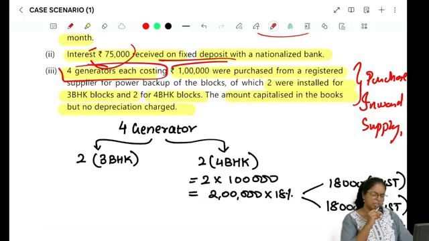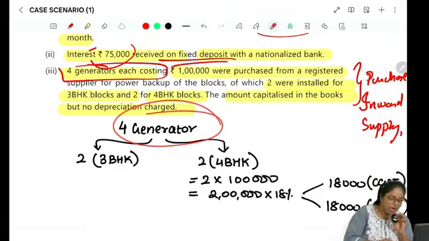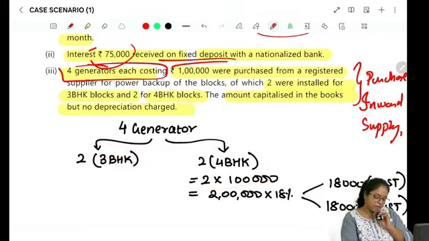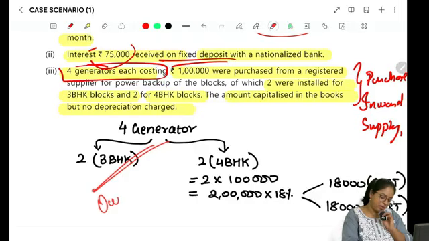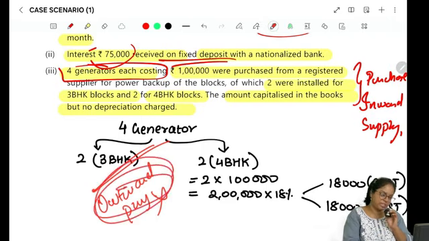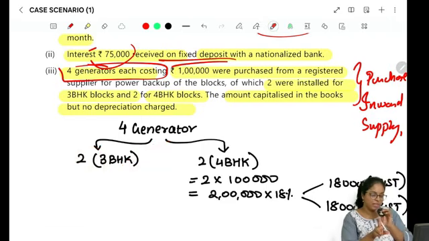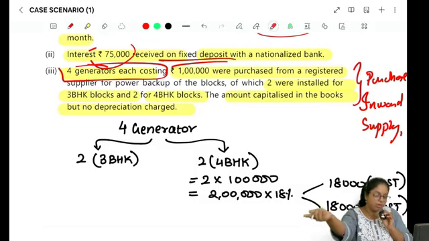So if there is no depreciation charge, can I take ITC? The answer is yes. But again, there is a catch here. There are totally 4 generators, 2 fixed in 3 BHK flat and 2 fixed in 4 BHK flat. You tell me, in 3 BHK flat in outward, did you pay GST? The answer is no, ma'am, it was exempt. So on outward I did not pay GST. Will they allow me to take ITC? The answer is no. So on the 2 generators that you fitted in the 3 BHK flat, you will not get ITC. It's because on the outward supply also, no GST was paid.